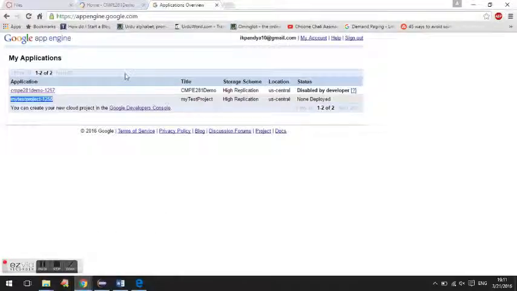Now if you see the Google App Engine dashboard, once we refresh this, we see that the application is running, and this is our project ID, my test project, which has been created. So we have successfully seen how to deploy a web application onto the Google App Engine by using the Java Eclipse plugin, the Google's plugin for Eclipse.